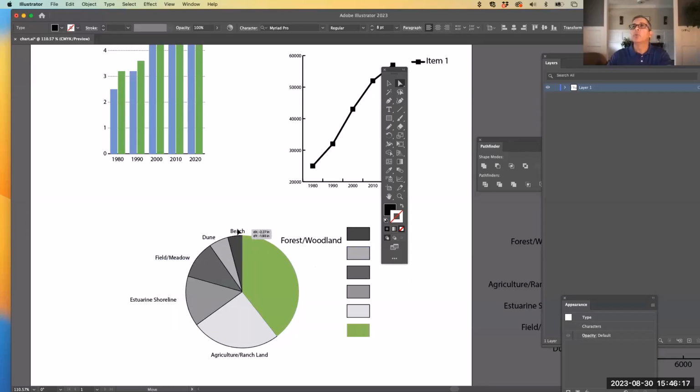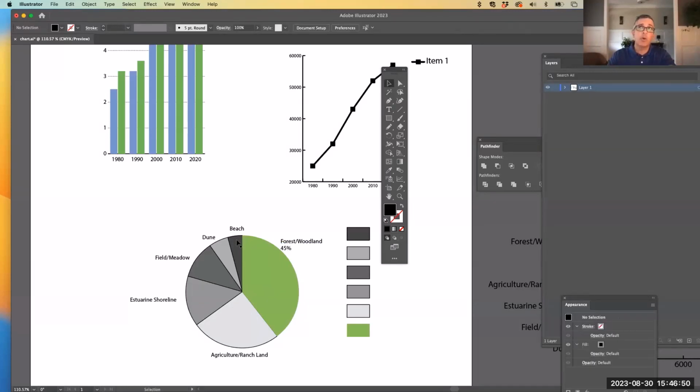Now, I'm not sure what's going on in here, but now the thing is that when you create your pie charts, notice that it doesn't tell me the number associated with it. You have to tell a person what these wedges represent. Illustrator doesn't do it for you. So you're basically going to have to go in and put in the number yourself using the T. So you would go in here, hit return, and type in the number, whatever the number is, and you would do that for each one in order for the person to be able to understand what it is. But before I go into that, I want to go into the 508 compliant portion so we don't run out of time.